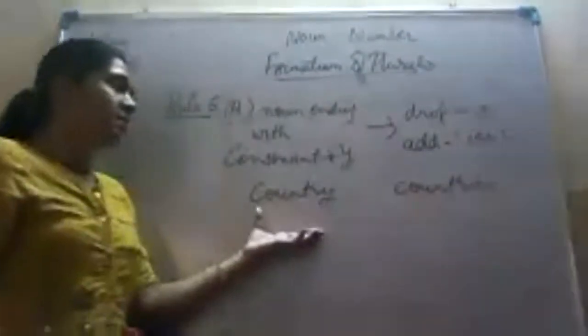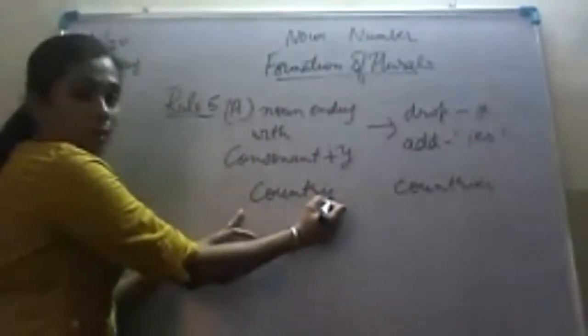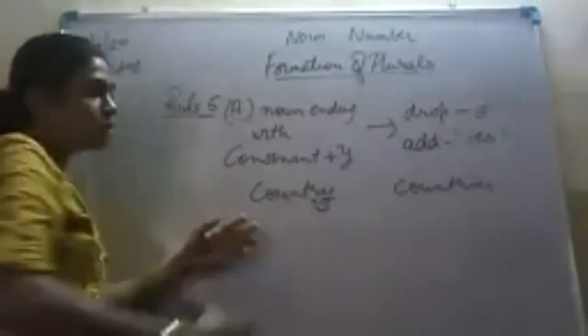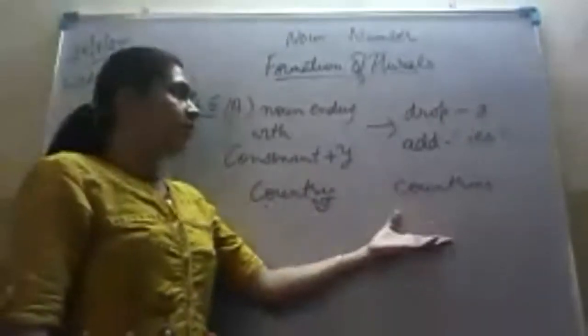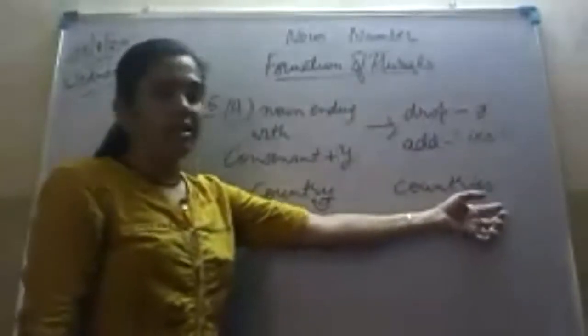In this singular noun, you can see the word is ending with Y and it is preceded by a consonant R. So to form its plural, we have dropped the letter Y and added IES.